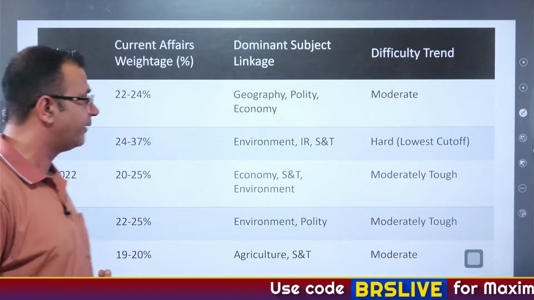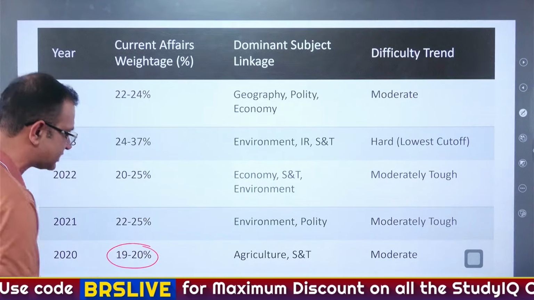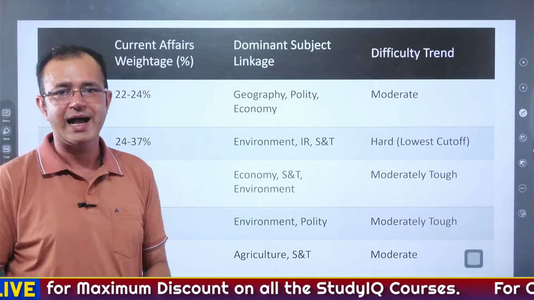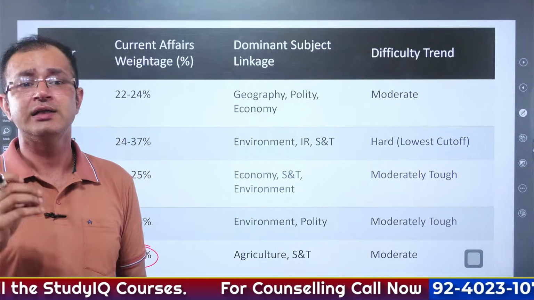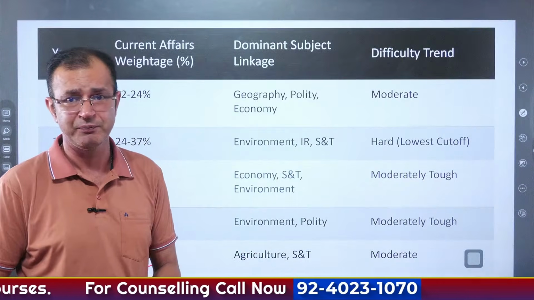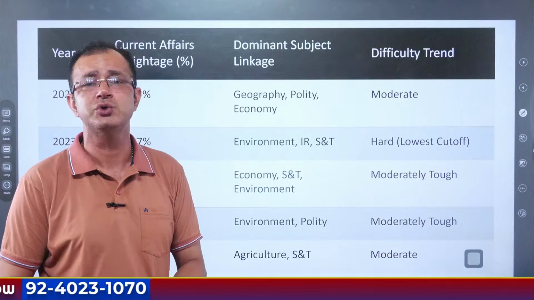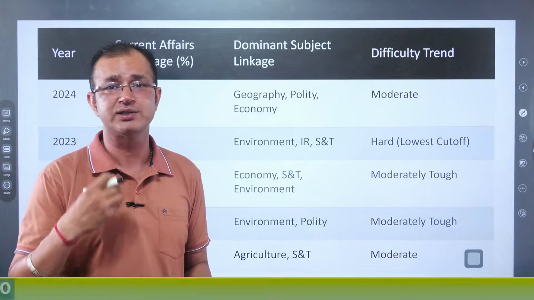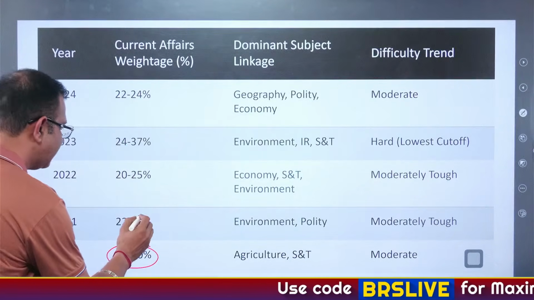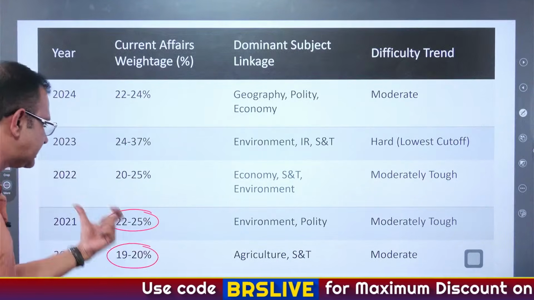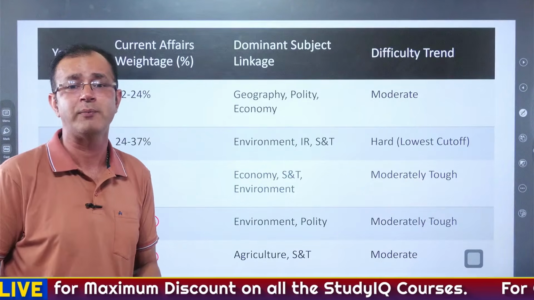2020, let's see over here. In 2020, the weightage of the current affairs was just 19 to 20%. All right, and the dominant areas from which the questions were asked from the current affairs were agriculture and science and tech. The level of the examination, or the difficulty when it comes to the questions related to current affairs, was moderate. But then in 2021, the weightage increased to 22 to 25% of the questions that were directly hit from the current affairs.